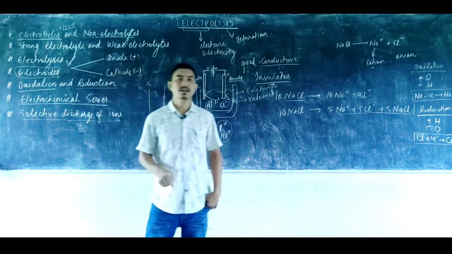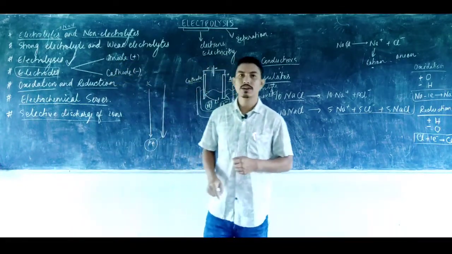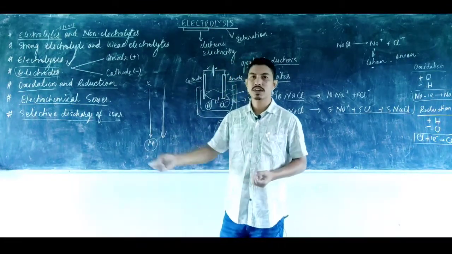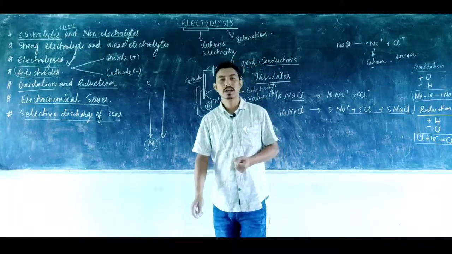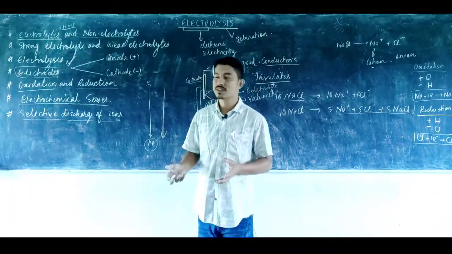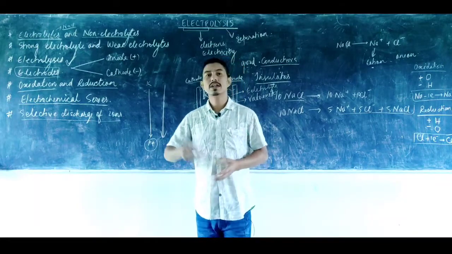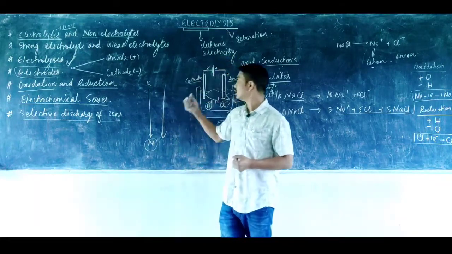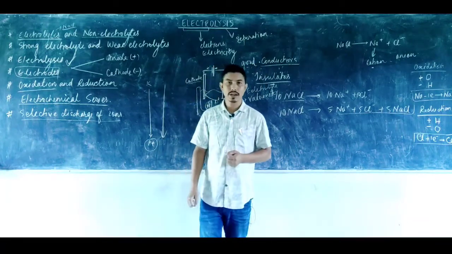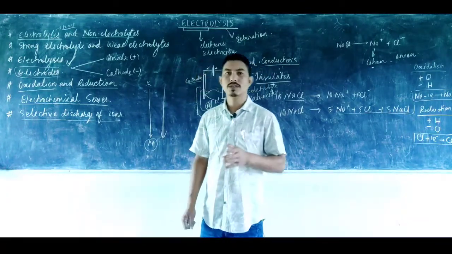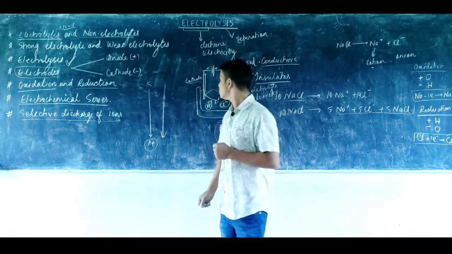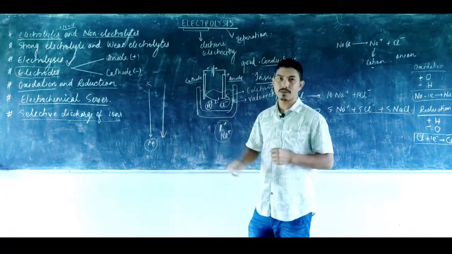The first factor is its position in the electrochemical series. The lower the position of the given ion, the more chance of getting discharged. Apart from that, there are other factors like the concentration of the ion. The higher the concentration of the ion, the greater the chance of getting deposited at the cathode side. So that is what is meant by the selective discharge of the ion. It depends upon the electrochemical series and the concentration of the ion, and one more, it also depends upon the nature of the electrodes.